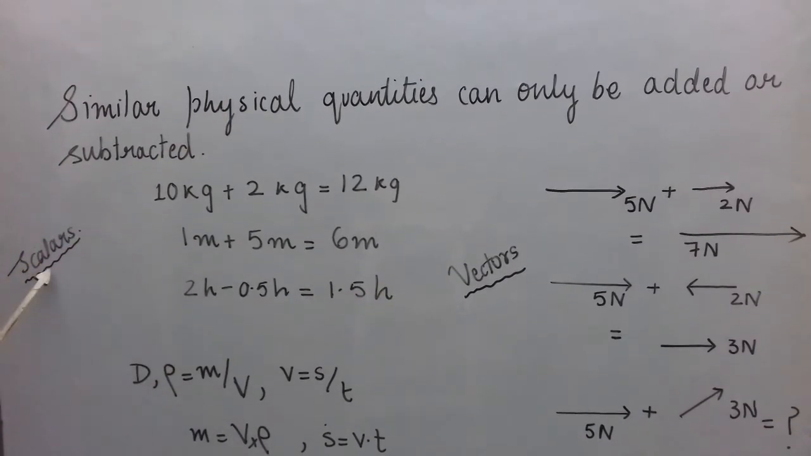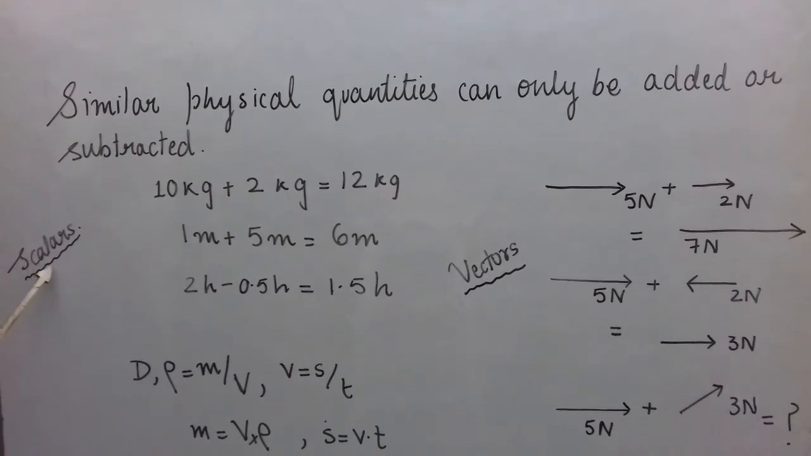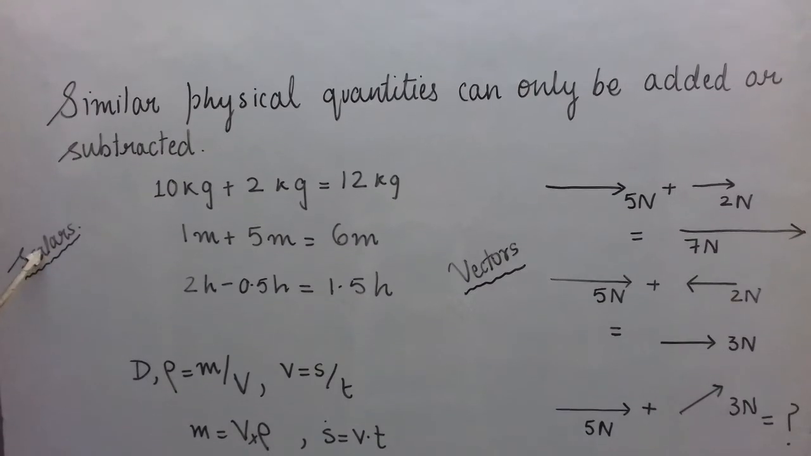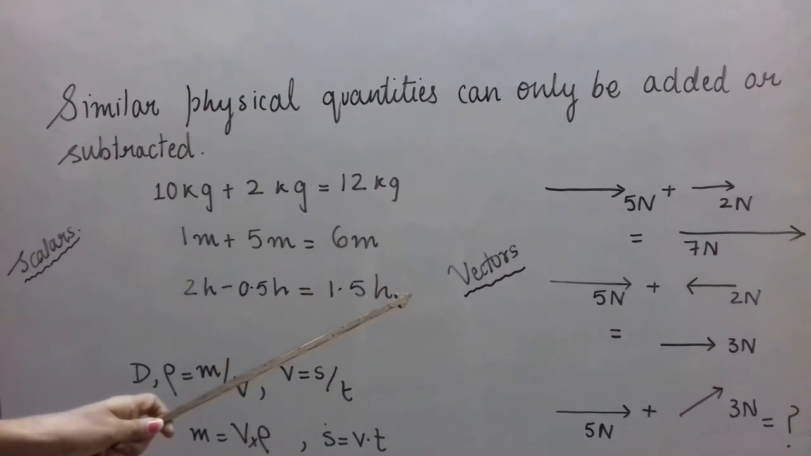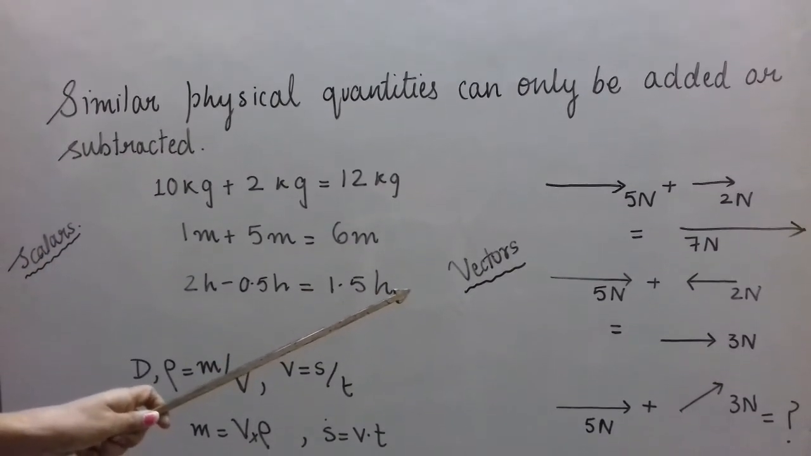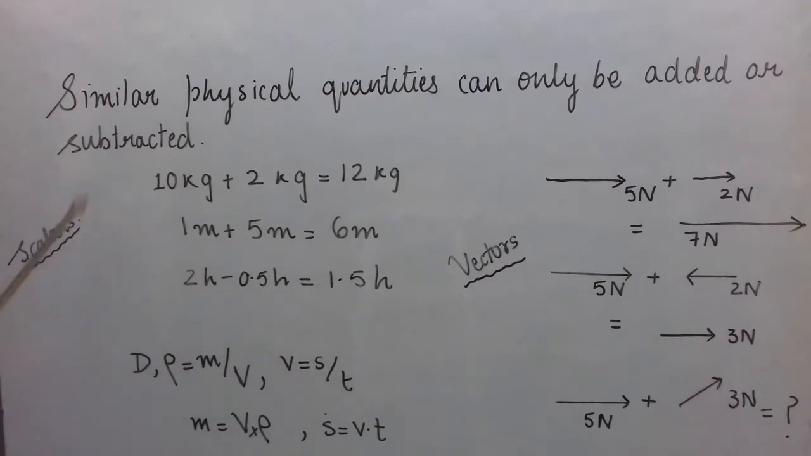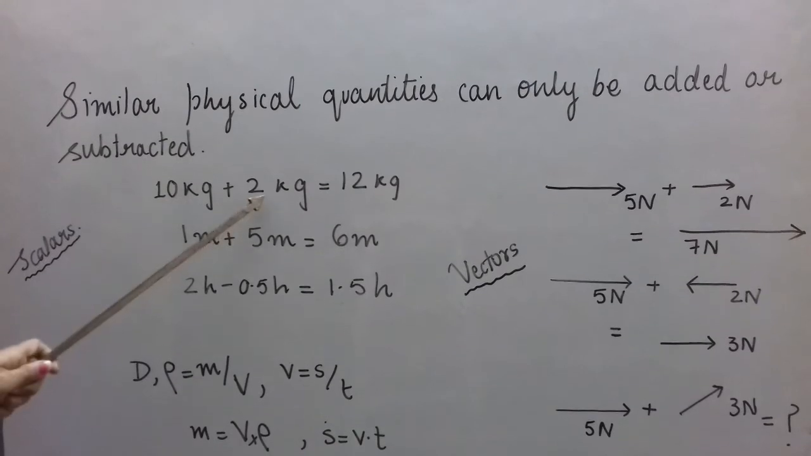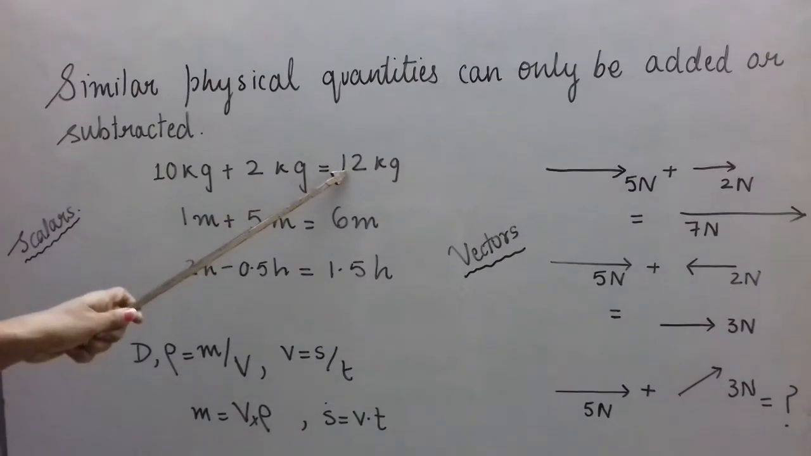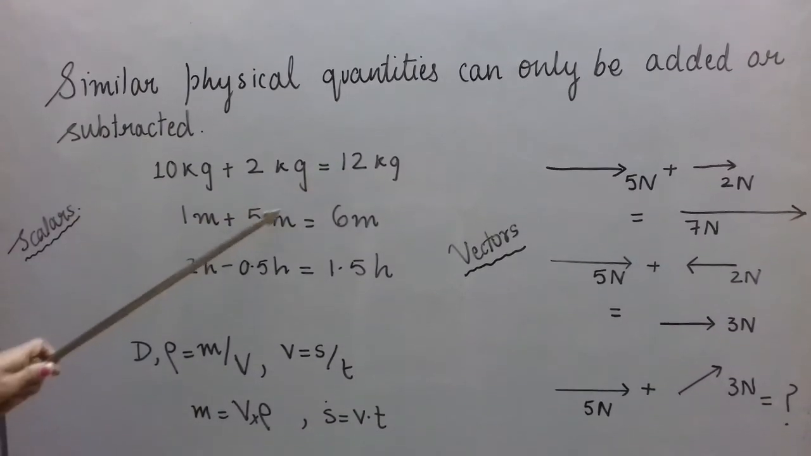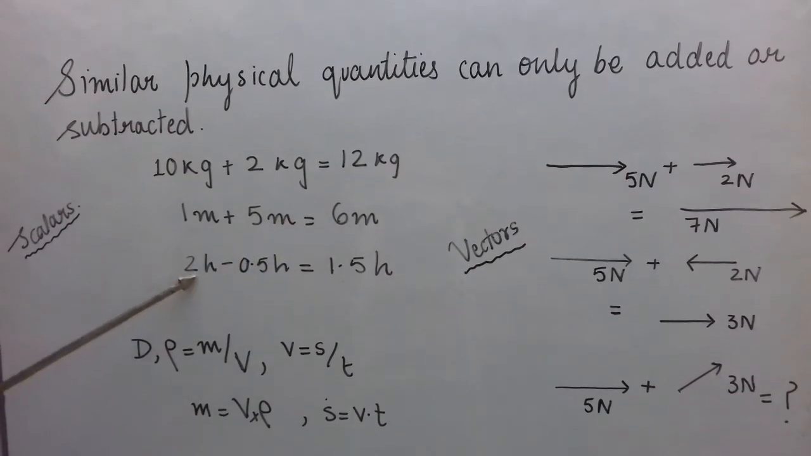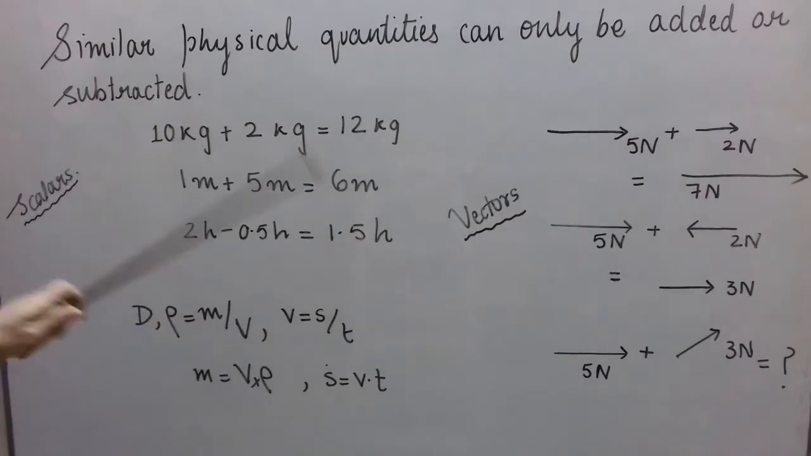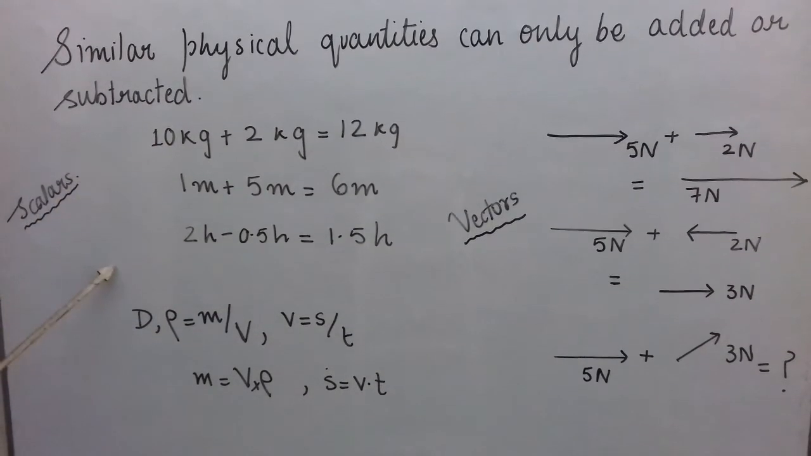You know what we mean by scalars? Scalars are the physical quantities which have only magnitude and no direction. Vectors are the physical quantities which have both magnitude and direction. Now, here I have given examples: 10 kg plus 2 kg is 12 kg. 1 meter plus 5 meters is 6 meters. 2 hours minus 0.5 hours is 1.5 hours. Similarly, we can do subtraction also.